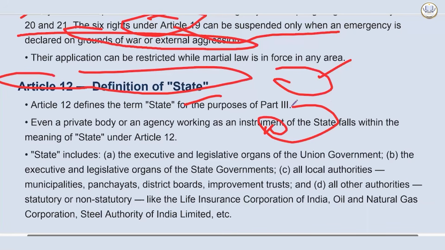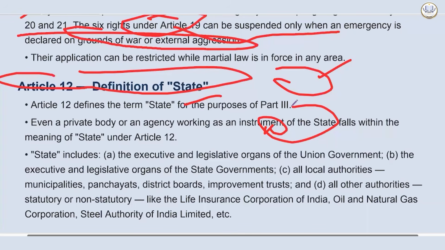Registered societies like CSIR were confirmed as a state in the Pradeep Kumar Biswas case because of deep government control. Then bodies with public function, any entity performing functions of public importance or enjoying a government protected monopoly. And the judiciary has taken a position. The judiciary is not explicitly mentioned in Article 12.